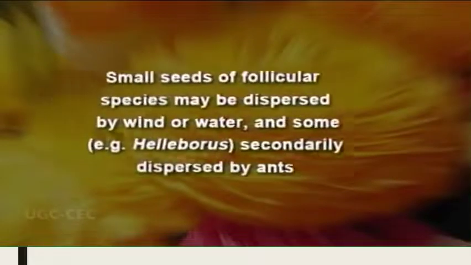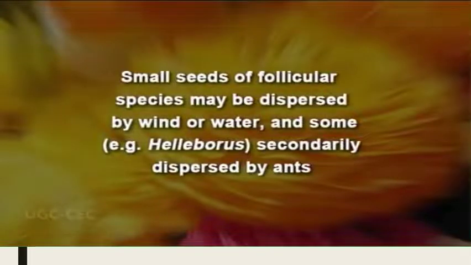In the case of follicular species, those species wherein the fruit is a follicle, the seeds are too small and may get dispersed by wind or water. And some, for example Helleborus, are secondarily dispersed by ants.